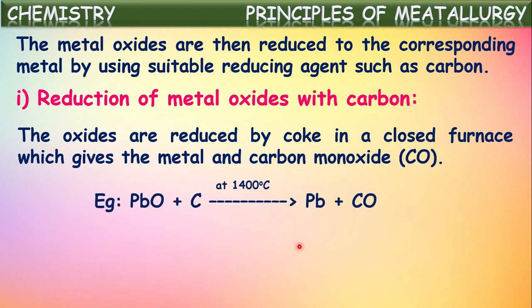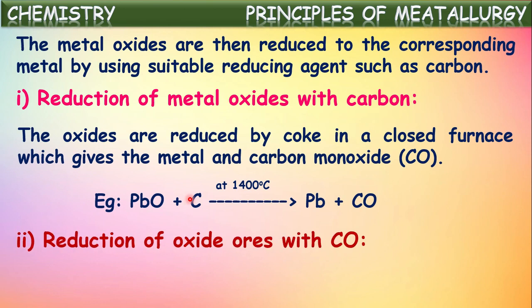For example, in the previous case we have seen lead sulfide is roasted to get lead oxide. This lead oxide will be strongly heated with coke or carbon. Then it will be reduced to pure metal lead. Carbon monoxide will be eliminated. Okay, this is what we call a reduction process. Metal oxides are reduced to metal by using certain reducing agents like coke or carbon.